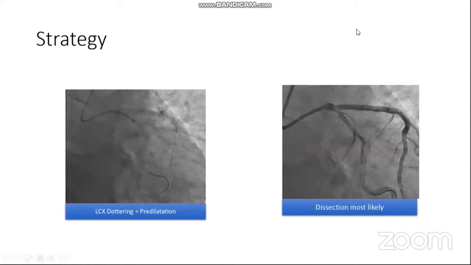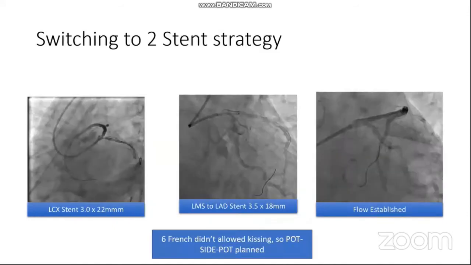However, in the second picture, you can see that the stent was displaced distally and it was not in the intended position. It was just at the ostium of LAD. So we switched our strategy to two stents.